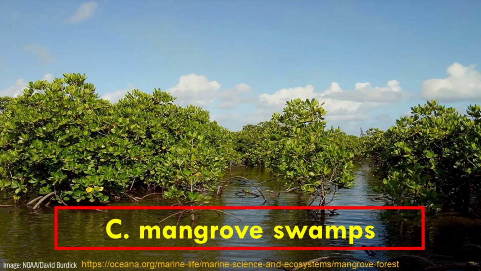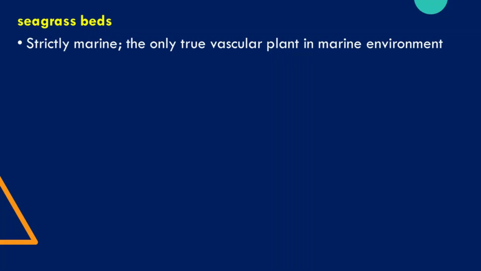Mangrove swamps. Mangrove swamps are coastal wetlands found in tropical and subtropical regions. They are characterized by salt-loving trees, shrubs, and other plants growing in brackish to saline tidal waters. These wetlands are often found in estuaries, where fresh water meets salt water, and are infamous for their impenetrable maze of woody vegetation. Seagrasses are strictly marine, and the only true vascular plants living in the marine environment.